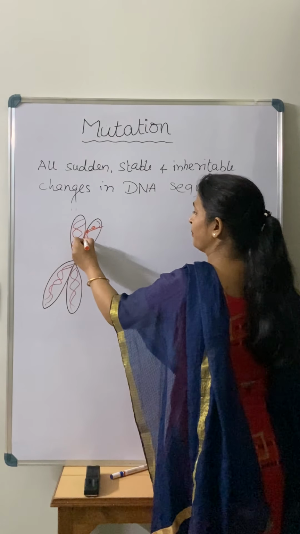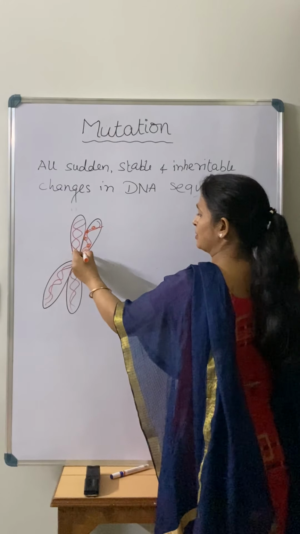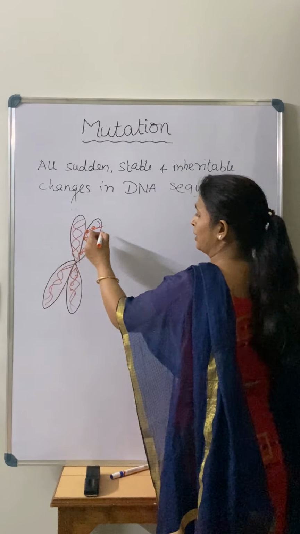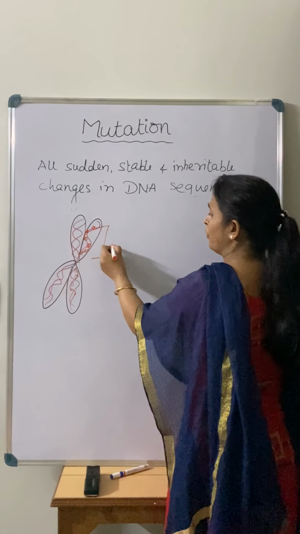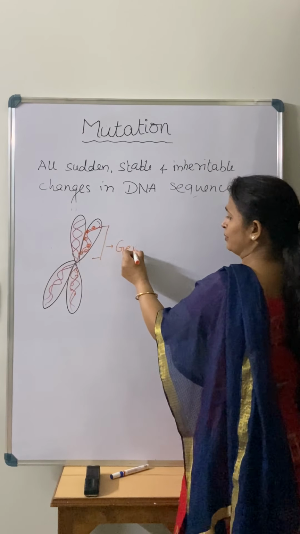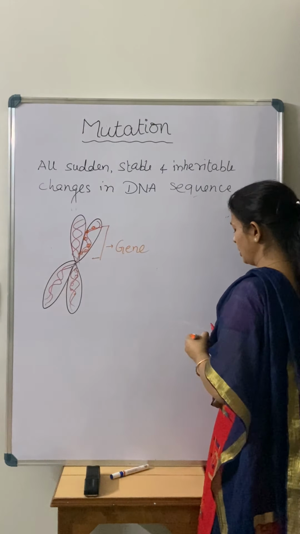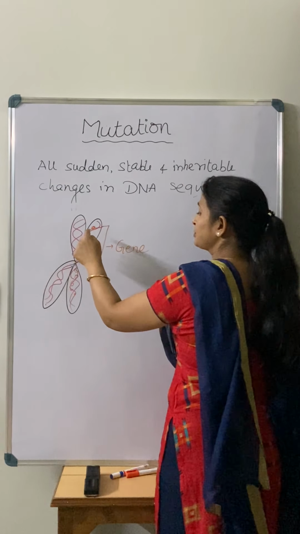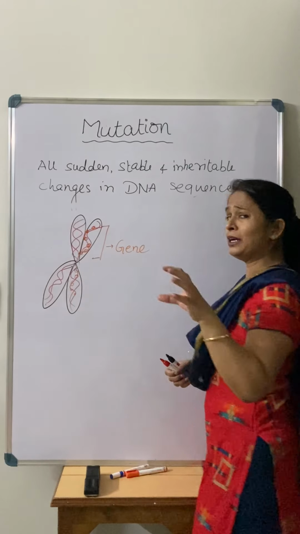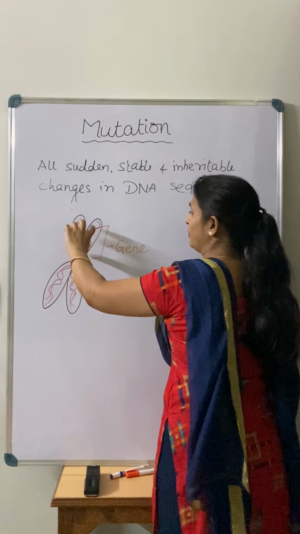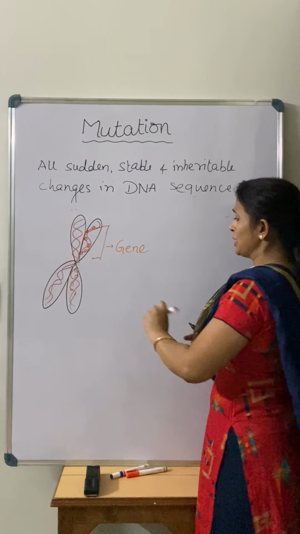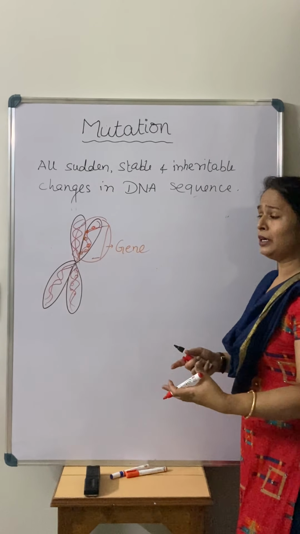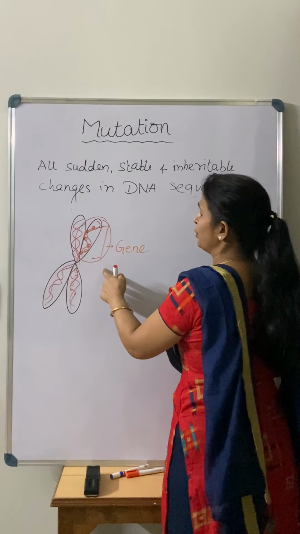And if we talk about the DNA, DNA has base pairs that you have studied in 11th also, and these base pairs form the genes. Right, so this is all about a gene. Where is the gene present? Gene is present inside the chromosome, or basically it is a part of DNA. So whenever changes take place in this part all of a sudden, that time we call it a mutation.